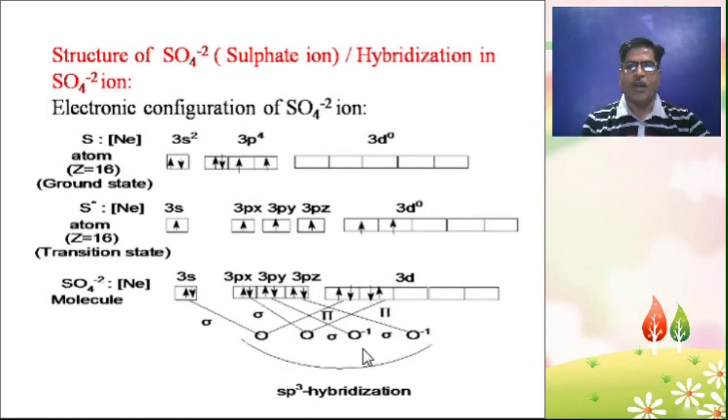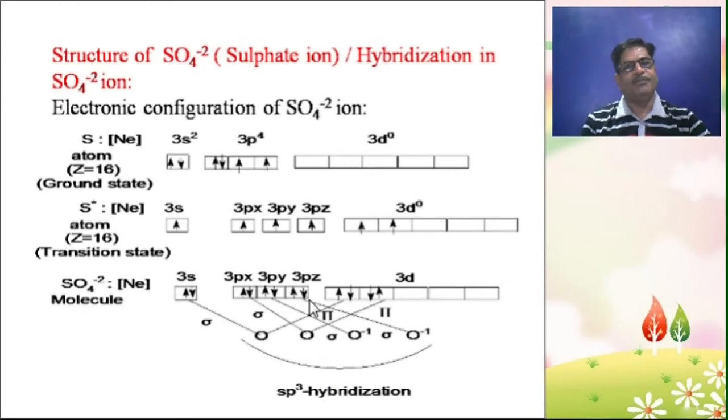Here there are 2 normal oxygen atoms and 2 O minus 1 negatively charged atoms. So each combines with these 4 oxygen atoms to form 1s and 3p orbitals, forming sp3 hybridization. So here is sp3 hybridization in the sulfate ion.